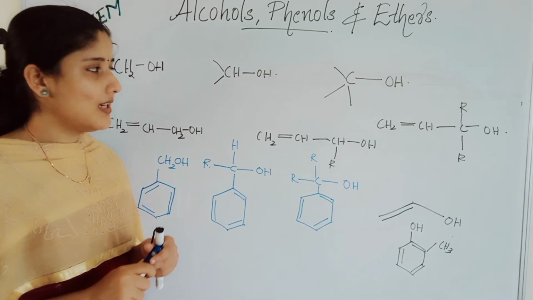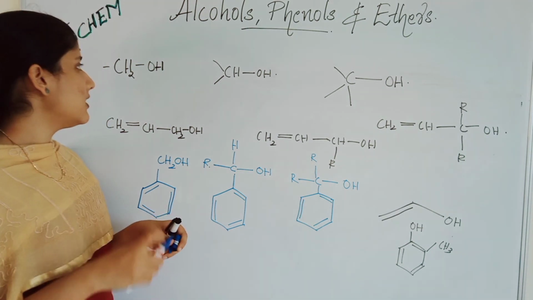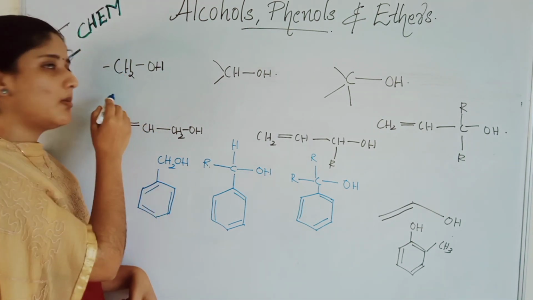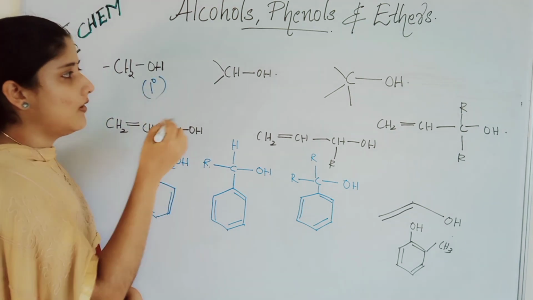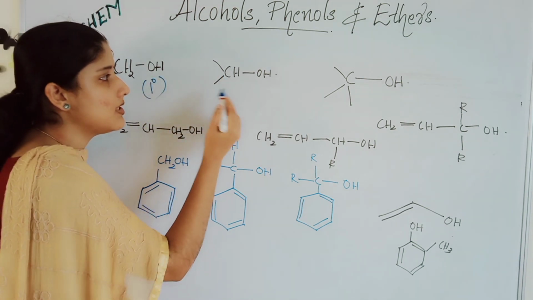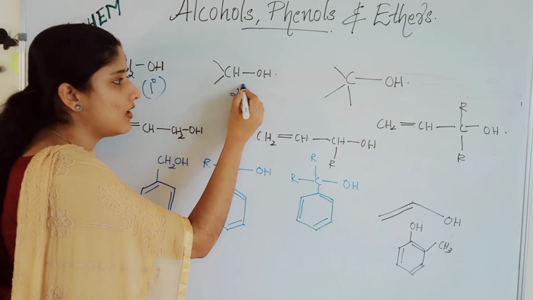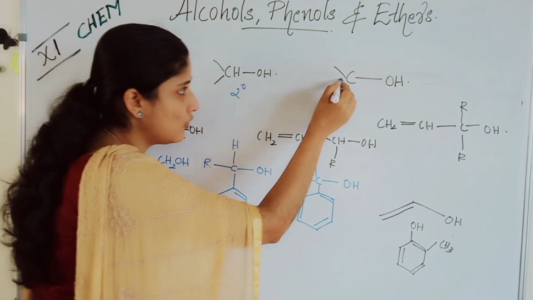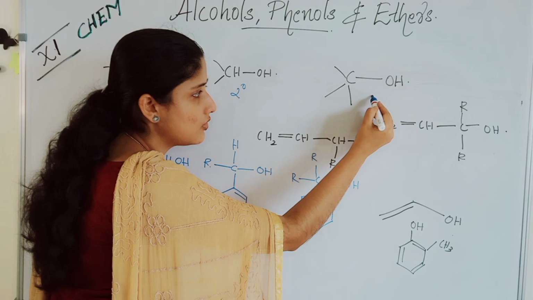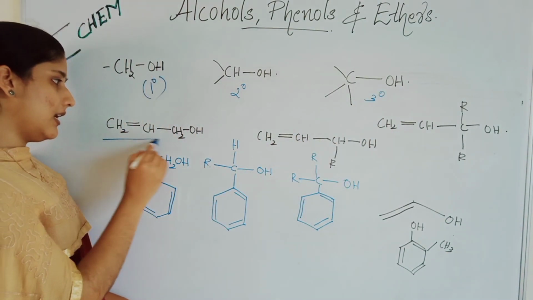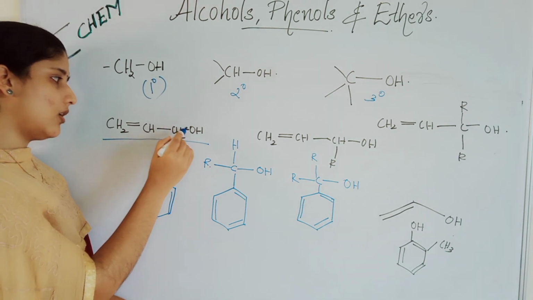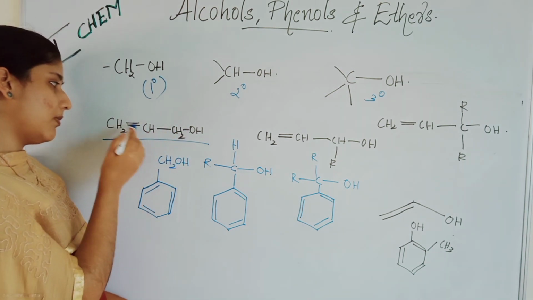Students, let's summarize once more. When an sp3 carbon is attached to an OH, it is a primary alcohol. When a secondary carbon is attached, it is secondary alcohol. And when three groups are attached to the carbon containing the OH group, this is tertiary. This is an allylic alcohol, that is, the carbon with an OH has adjacent to it a carbon-carbon double bond.